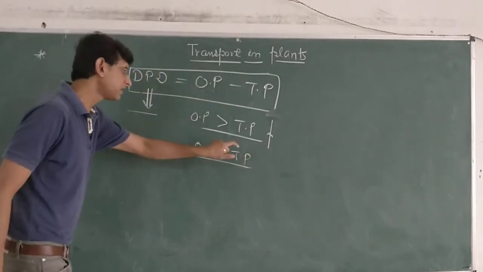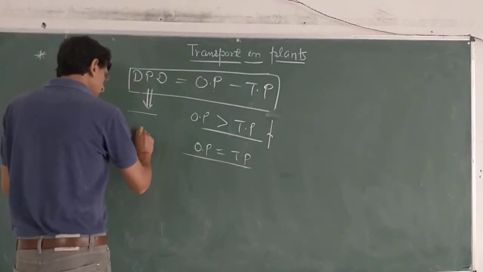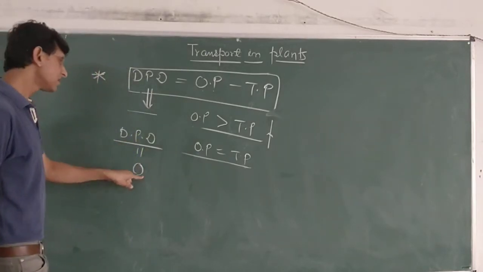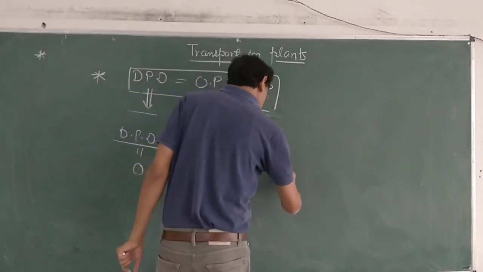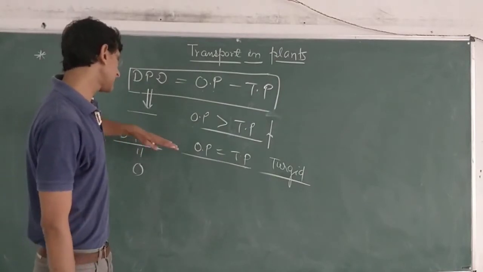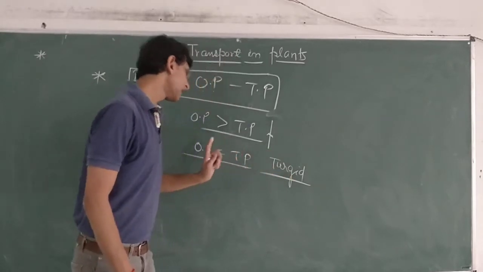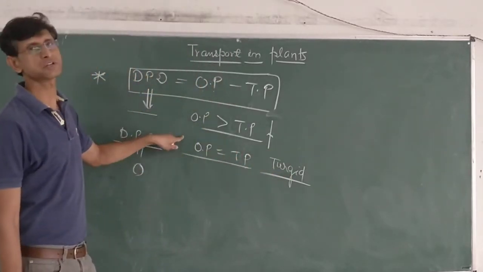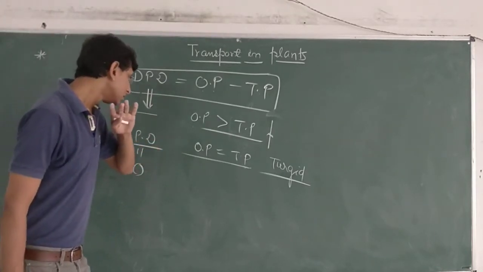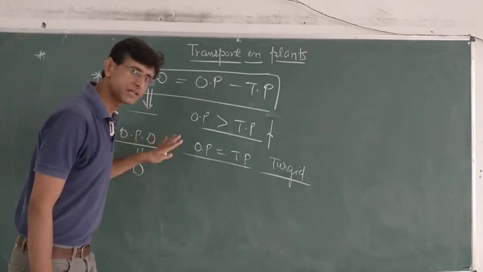At this point, when turgor pressure reaches the value of osmotic pressure, the demand of water becomes zero and DPD becomes zero. Such cells are called fully turgid cells. As we discussed in the last lecture, a cell whose DPD is zero is considered a fully turgid cell, as its turgor pressure reaches osmotic pressure due to excess entry of water. So this cell never demands water any further.